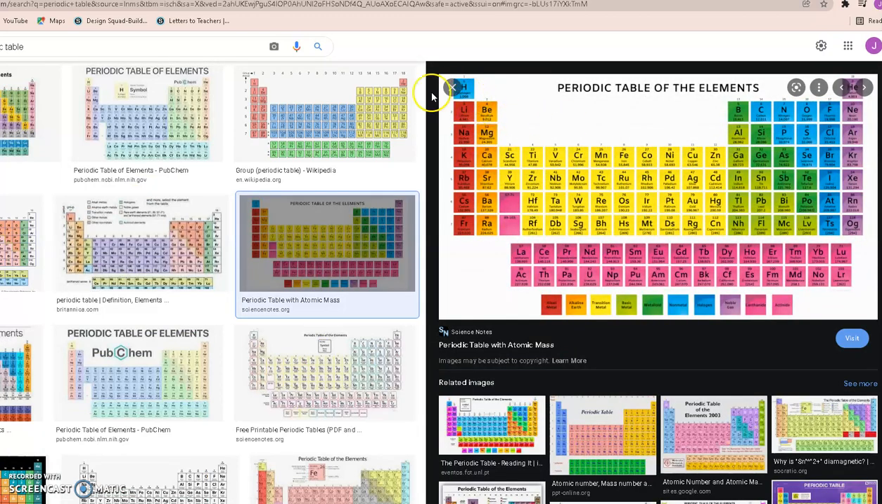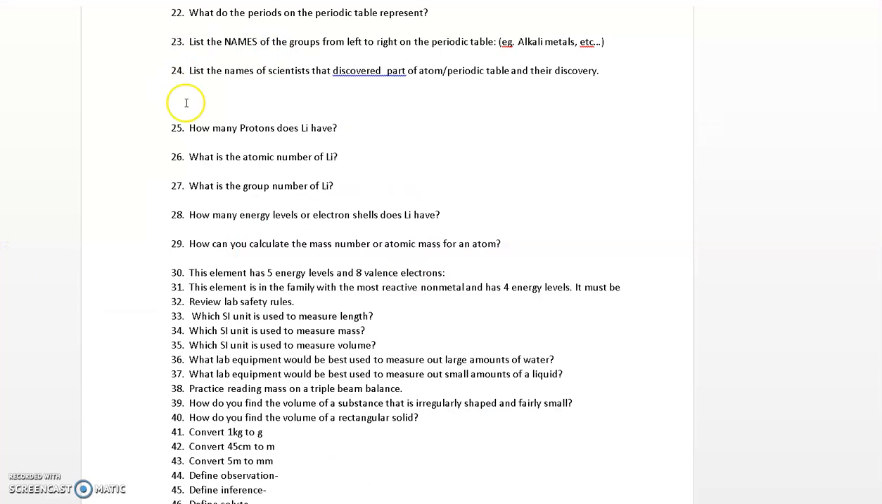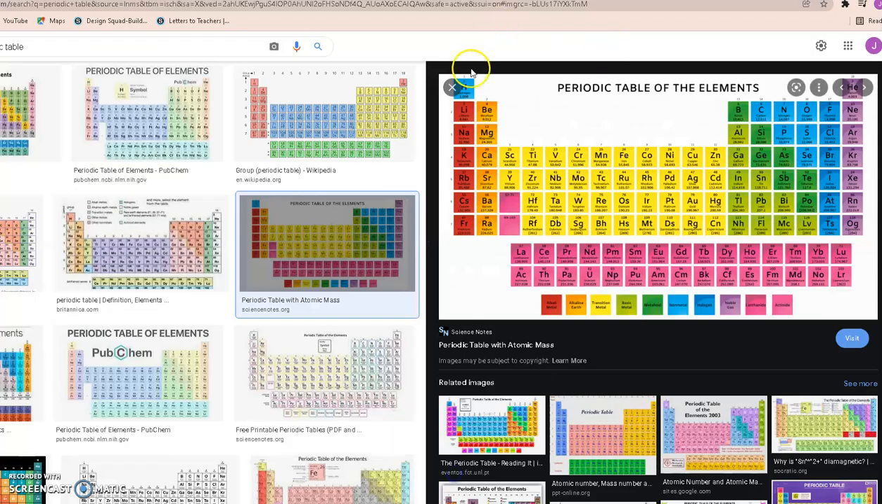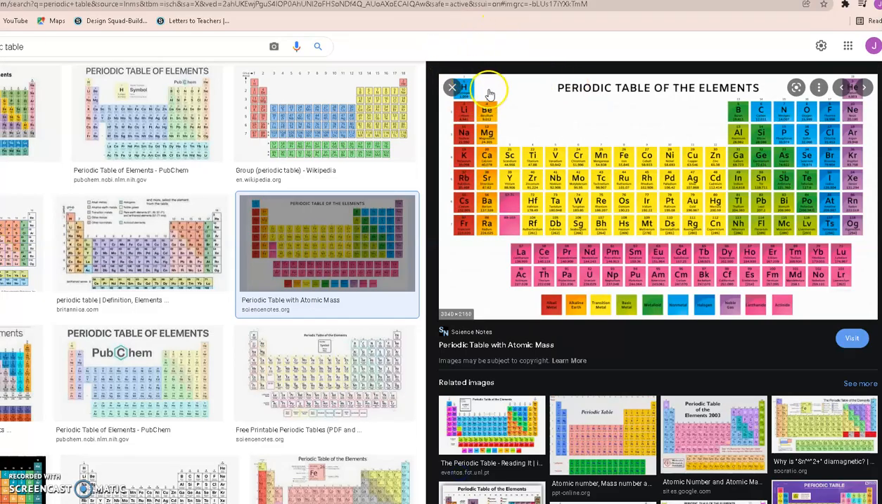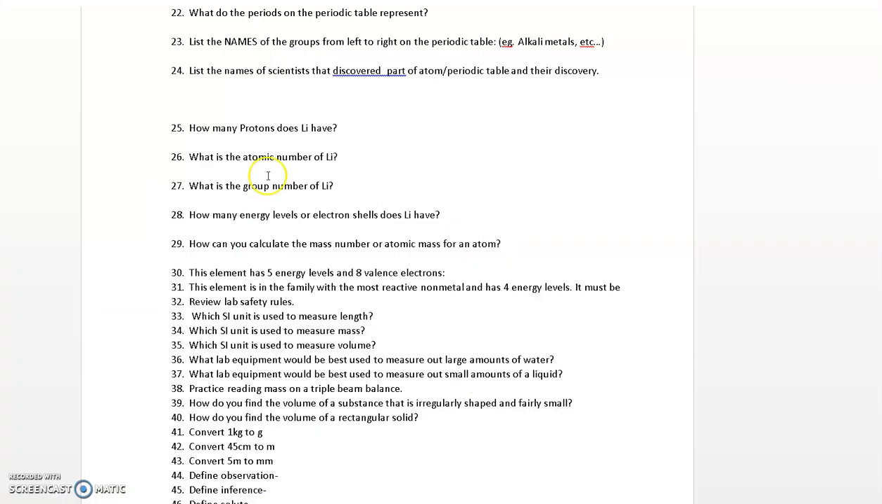Okay, so lithium is right here on the periodic table, and the question is, how many protons does lithium have? On the periodic table, lithium is number 3, and the number of protons is the same as the atomic number, so lithium has 3 protons. What is the atomic number of lithium? It's the same as the number of protons, number 3. What is the group number of lithium? If you look at the periodic table, it's in group 1, the alkali metals.